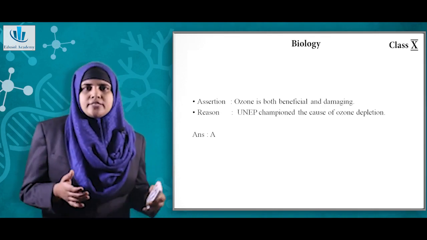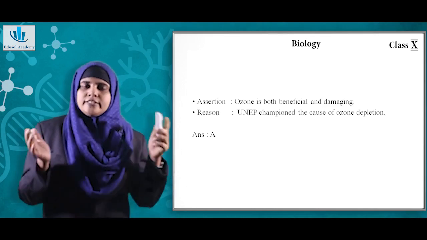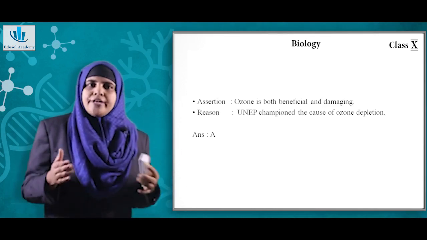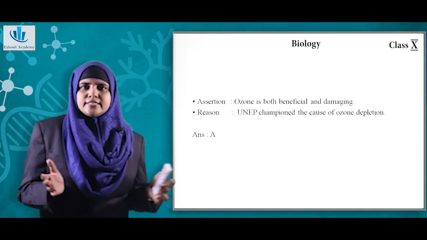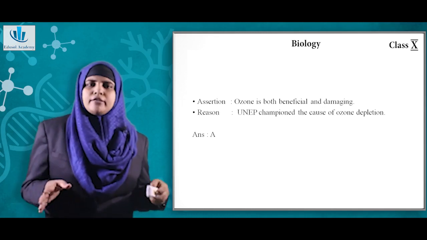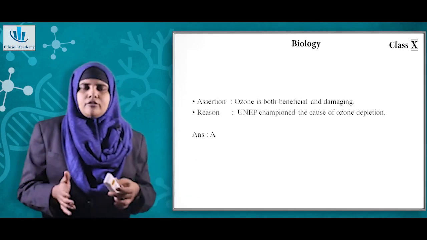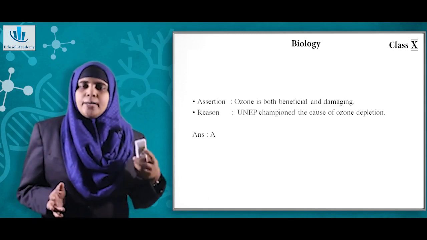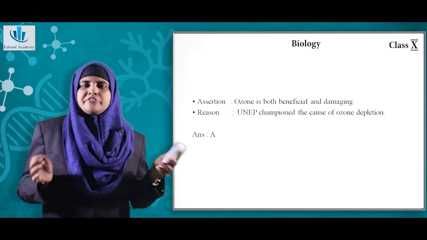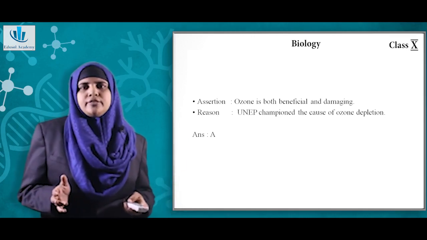Okay, so that is why the statement says ozone is both beneficial and damaging. Ozone is beneficial in the stratosphere, but it is damaging in the troposphere. And the reason statement is: UNEP championed the cause of ozone depletion. Yes, that is a correct statement, but it is not the correct explanation. So the answer will be option B. That is, both assertion and reason are correct, but reason is not the correct explanation for assertion.